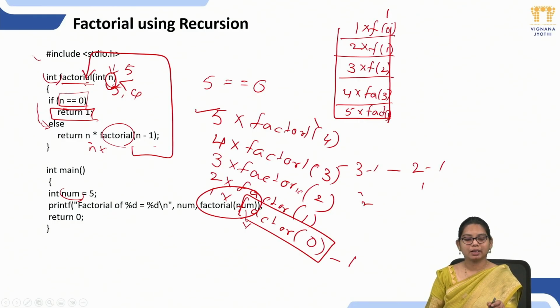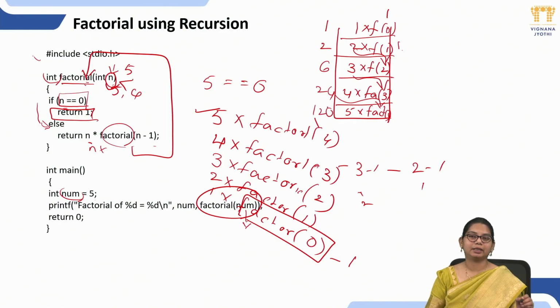So 1 * 1, answer is 1. The fact of 1 is 1. 1 * 2, 2 ones are 2. So it will return 2. So fact of 2 means answer is 2. 2 threes are 6. Right? Fact of 3 is 6. 6 fours are 24. 24 is returned to 5. Now factorial of 5 is 24 * 5, which is 120. Done. So this is how we do recursion in factorial.